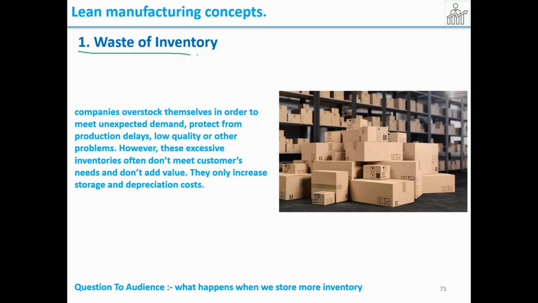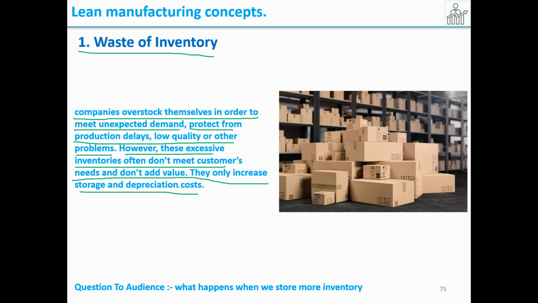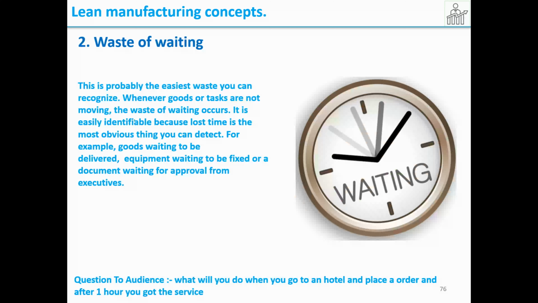In the 7 wastes, the first one is waste of inventory. So what is waste of inventory? Companies overstock themselves in order to meet unexpected demand, like consumables or raw materials, or to cover production delays, for example from low quality or other problems. However, these excessive inventories often don't meet customers' needs and don't add value. They only increase storage and depreciation cost. So when you store consumables or other raw materials, they start depreciating. This is also one of the wastes for the company.